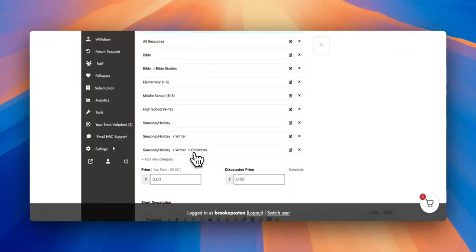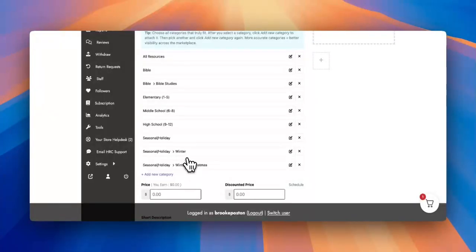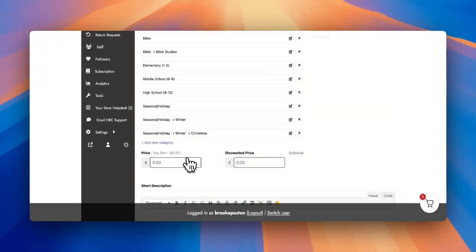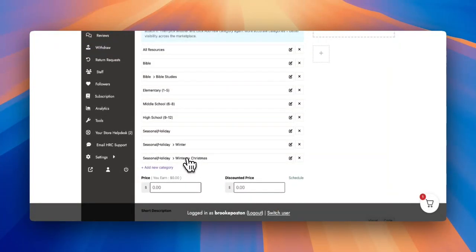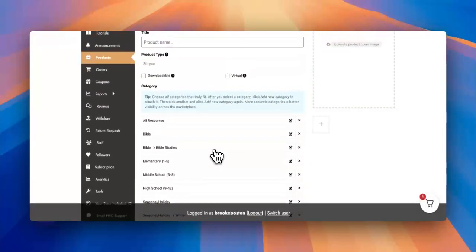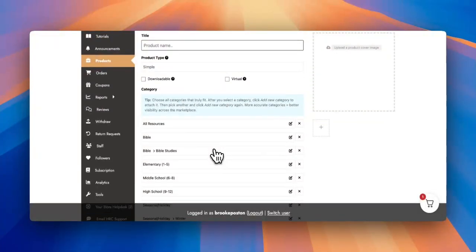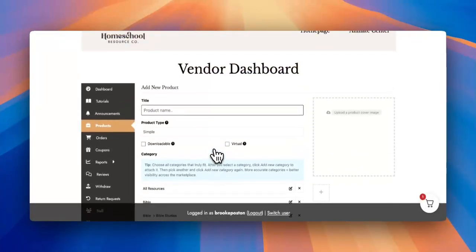Your product is now going to show up under all of these categories. It's very important that you ensure that if it is in a subcategory, for example, Bible studies, it also shows up in the main category. This ensures that when someone filters, say they're looking for a Christmas study, you're going to show up under Christmas products. You're also going to show up under winter products. You're also going to show up under seasonal and holiday products. So make sure when you're choosing a category, you are only choosing the categories it fits.